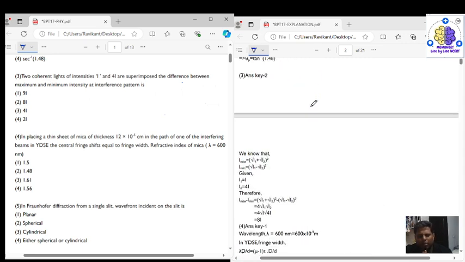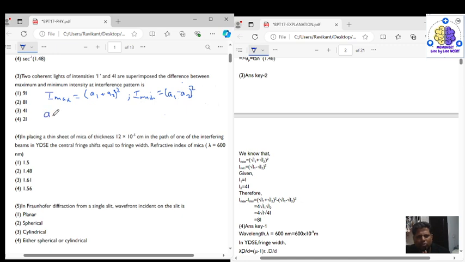So the maximum intensity I max is equal to (A1 plus A2) whole square, and I minimum is equal to (A1 minus A2) whole square, right.